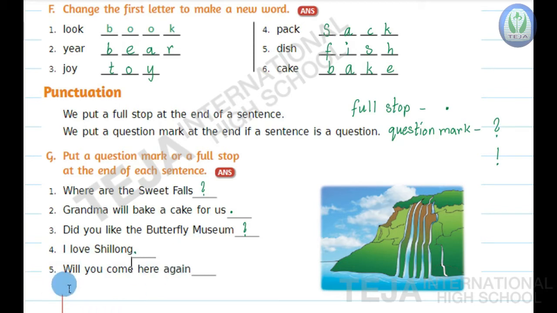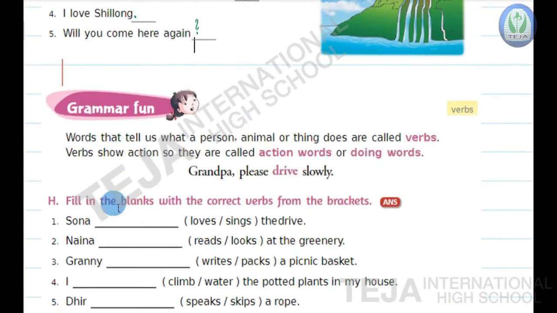Now the last question of Bit G, children. Will you come here again? It's a question, will you come here again? It's asking a question, so it ends with a question mark. Okay, that is about Bit G punctuations.